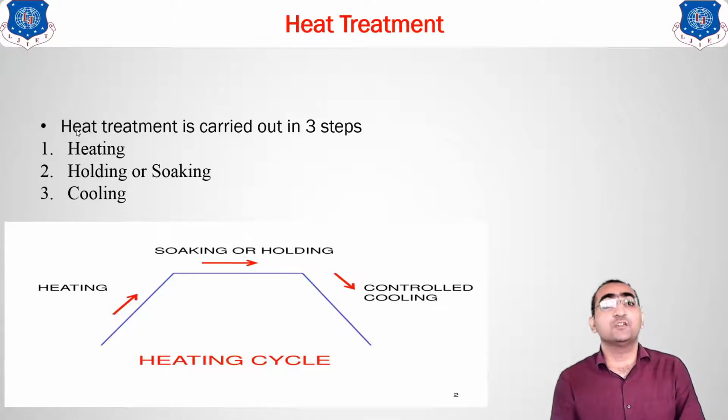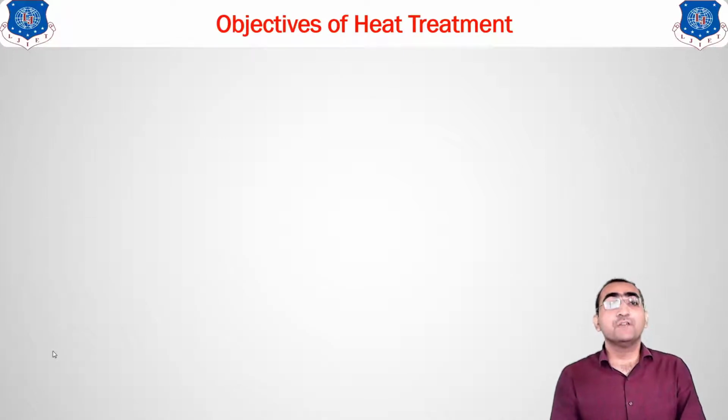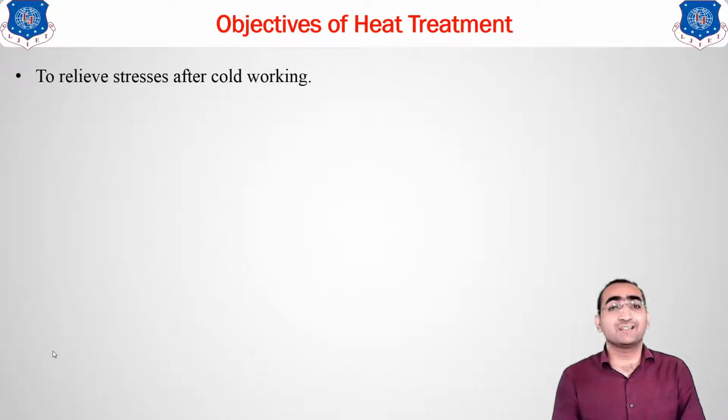The heat treatment is totally dependent on the dimensions of the product to which you want the heat treatment applied. The graph also shows you these 3 different steps, temperature versus time. Clear? Okay, now moving forward, let us see some of the objectives of this heat treatment.